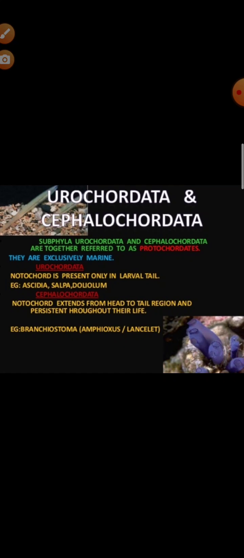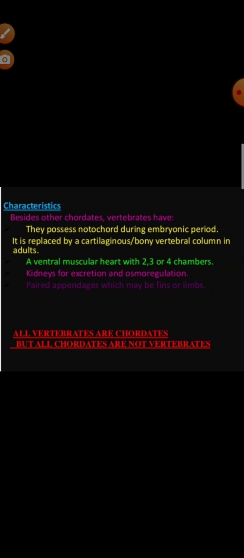Dorsal muscles are very thick and they are segmentally arranged and externally visible. Pharynx is enlarged. Numerous gill slits are present. Nerve cord is tubular, dorsal to the notochord, but their brain is not differentiated. And nephridia are the excretory organs. These characteristics you have to mention, right?